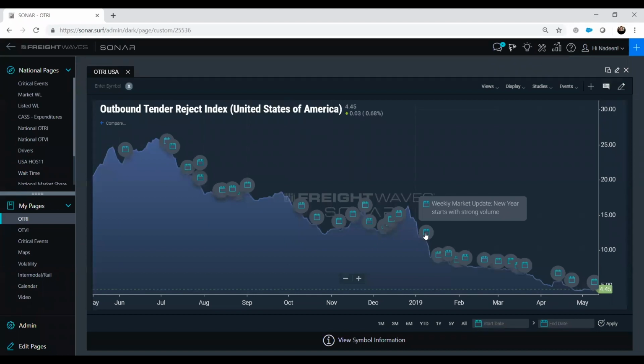Eventually, we're going to have it where there are large calendar events like the Chinese New Year, things like that. Right now, we are just showing you articles that have been written about that specific index.